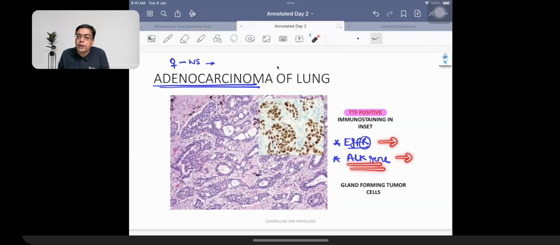When I'm talking about ERBB2, this is going to be associated with the name HER2/neu, that is associated with breast cancer. When I'm talking about ALK gene, apart from adenocarcinoma of the lung, what is other cancer in which ALK gene is important? Anaplastic lymphoma. Anaplastic lymphoma kinase is seen in case of patients having anaplastic lymphoma.